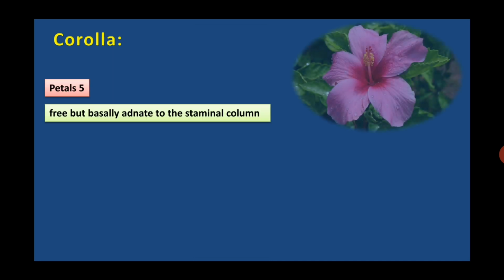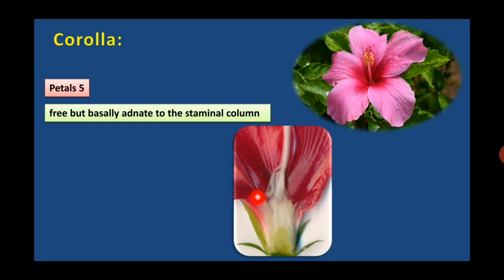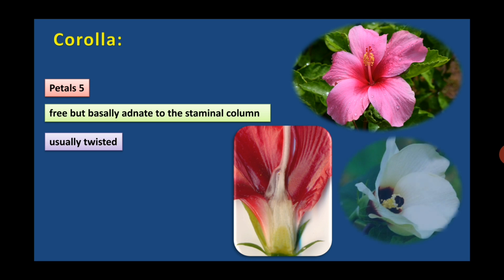Corolla petals are 5, free but basally adnate to the staminal column. So here you can see petals are adnate or fused to the staminal column. Usually twisted estivation. So here you can see clearly the twisted estivation in petals.